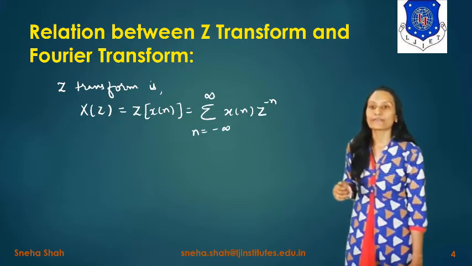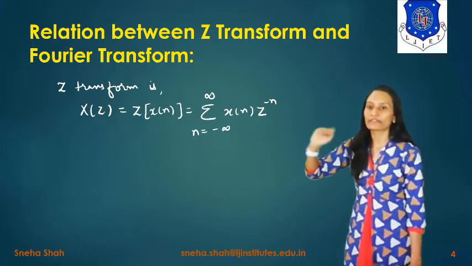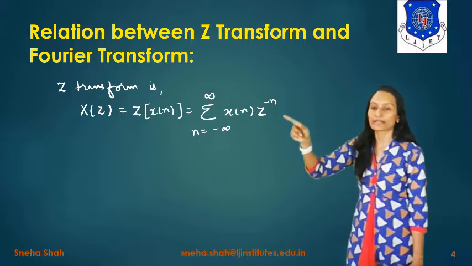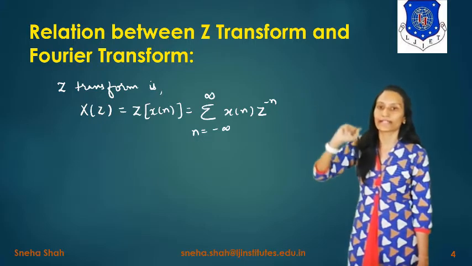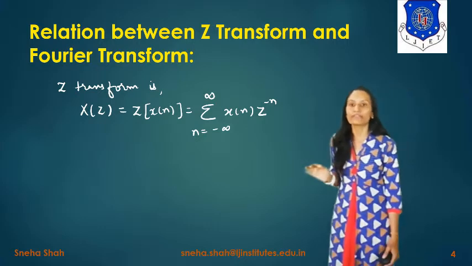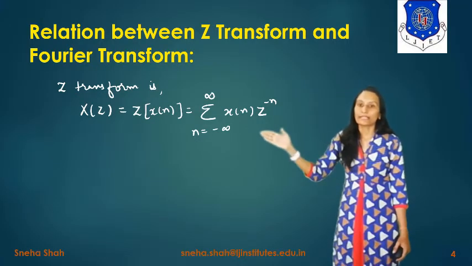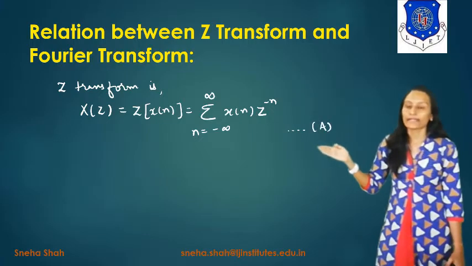So we will write the equation of Z transform and Fourier transform. What is the equation of Z transform? X of z equals Z transform of x of n, and its value equals summation n equals minus infinity to infinity x of n z raised to minus n, if we are taking the bilateral Z transform. So this will be represented as equation number A.